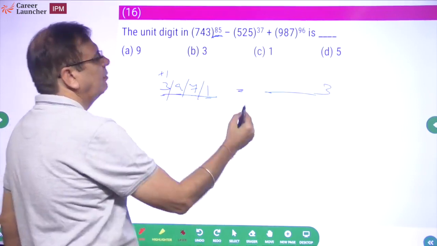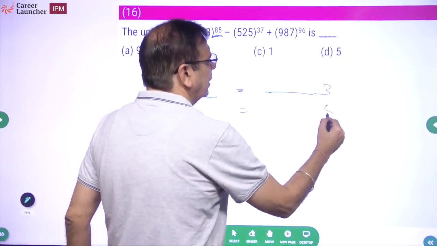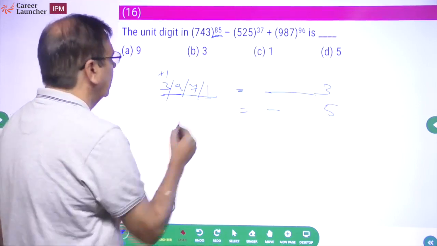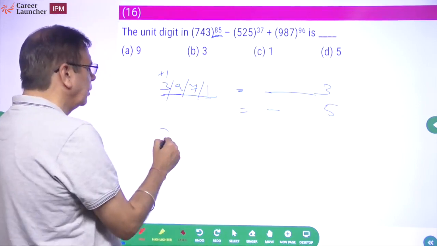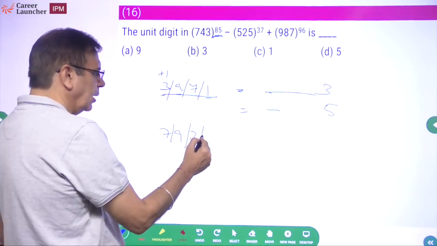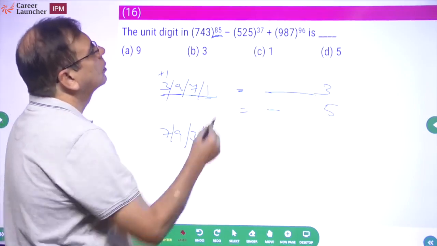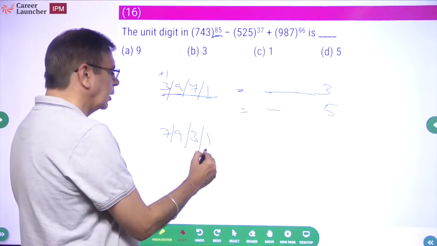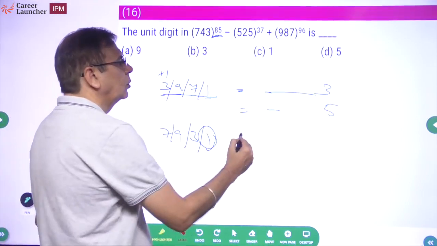Okay. 5 वाला तो हमेशा 5 से ही ऐड निकलता है. So this is minus. Okay. And then we have 7. 7 also has a cyclicity of 4. 7, 7 7s are 49. 9 7s are 63. 3 7s are 21. Again here. And what is this? 96. 96 is a multiple of 4. So this is multiple of 4. Okay. So this is 1.